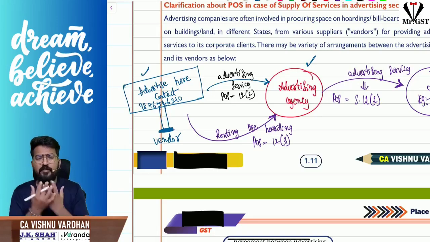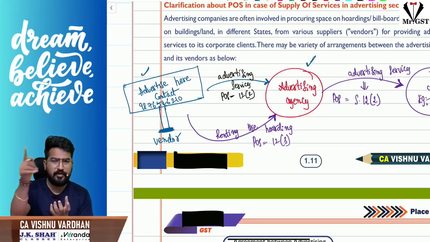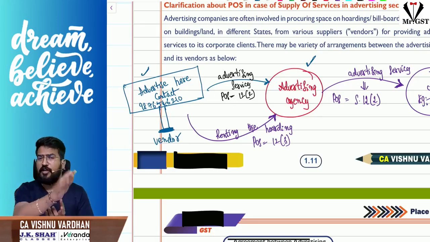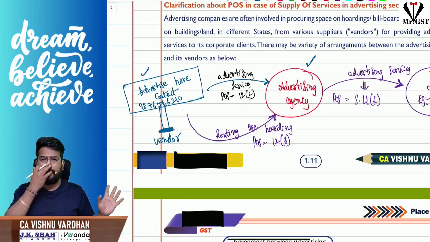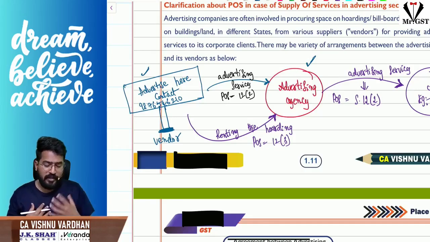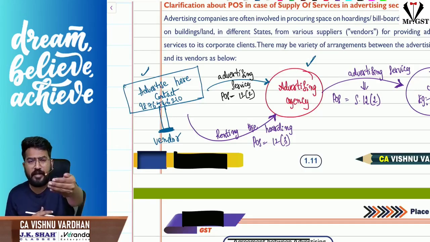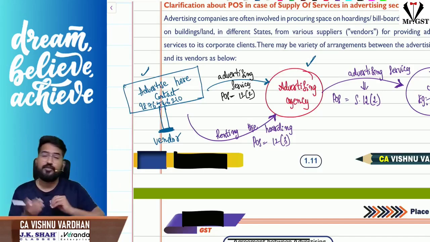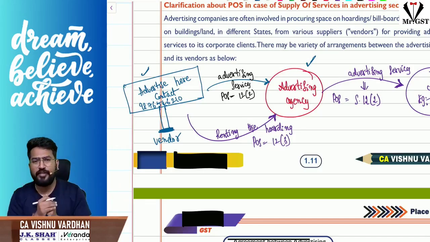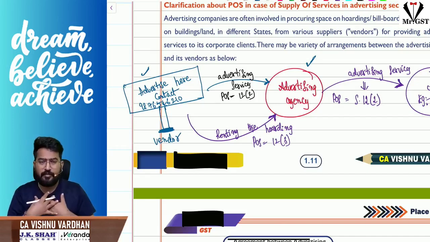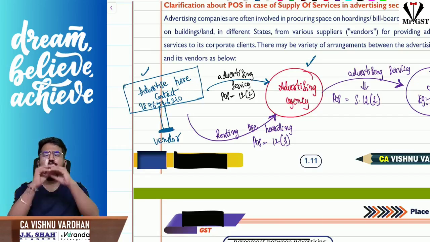So here the hoarding will be completely under my control. You want me to advertise MRF tire, I will advertise MRF tire. You want me to advertise Santoor soap, you tell me, I will advertise Santoor soap. I will take care of that. That means the hoarding owner, whom we are calling the vendor here, is providing advertising services to the advertising agency. So how do you determine the place of supply? As per section 12 subsection 2, the general rule.